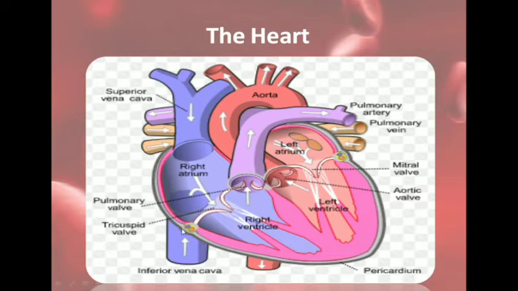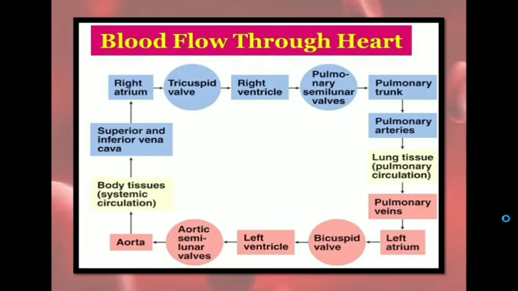There is a covering of the heart. As you can see, this covering is known as the pericardium. The blood flow through the heart is written here. From the body tissues, through the superior and inferior vena cava, it enters the right atrium. Then through this valve it enters the right ventricle. Then it goes through the pulmonary arteries to the lungs.